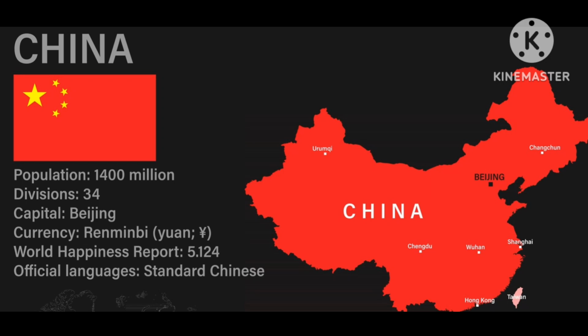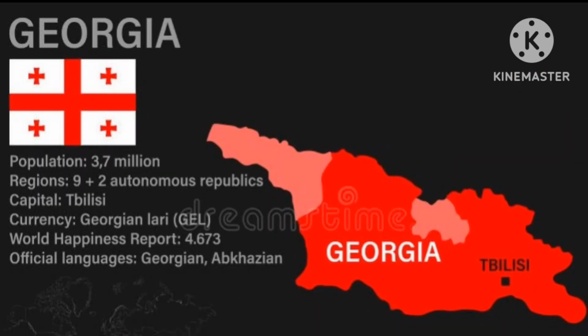The next country is Georgia. The capital of Georgia is Tbilisi. Its currency is Georgian lari, and its official languages are Georgian and Abkhazian.